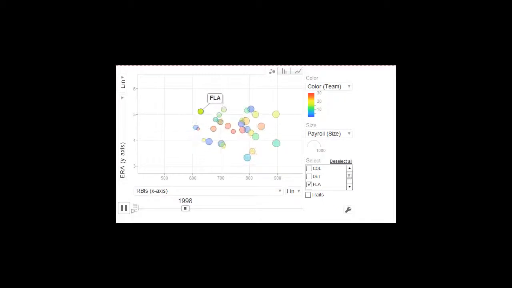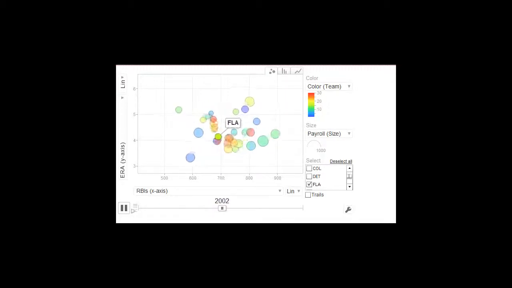Watch the bubble shrink from 1997 to 2000 as the Marlins ownership worked to cut their budget. Yet RBIs go up and ERA goes down. By 2003, the bubble has started growing in size again, but in terms of RBIs and ERA, it is in the middle of the pack.